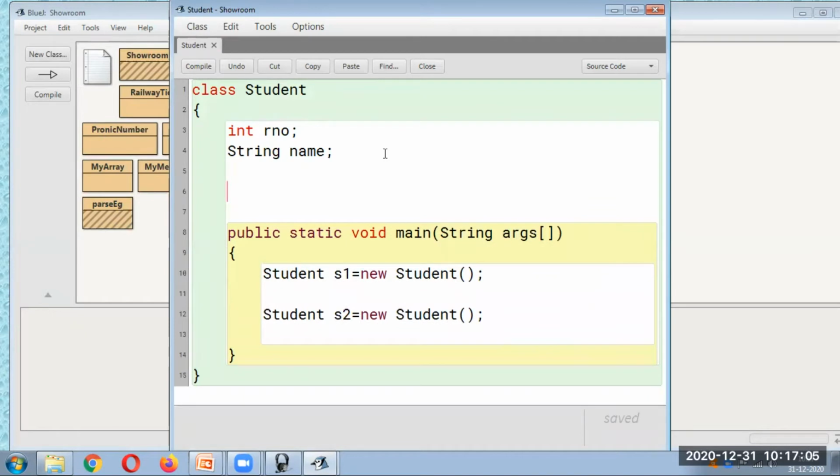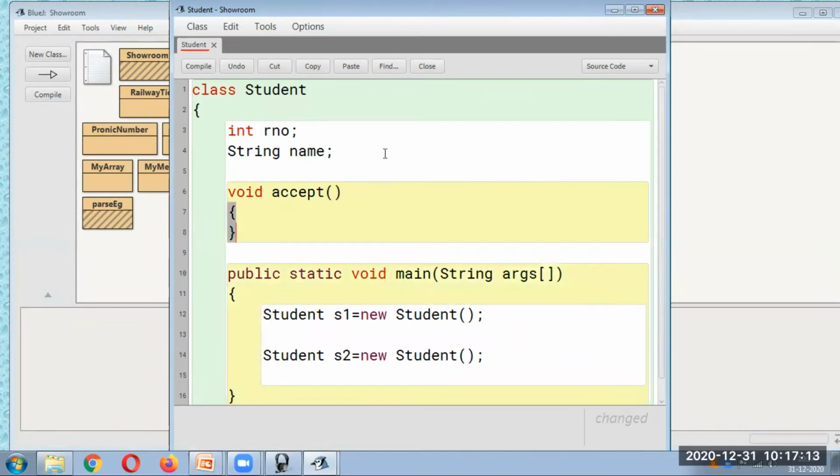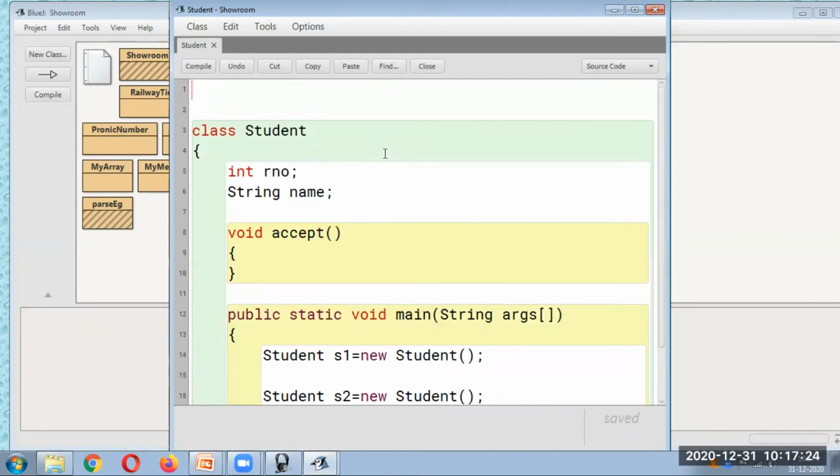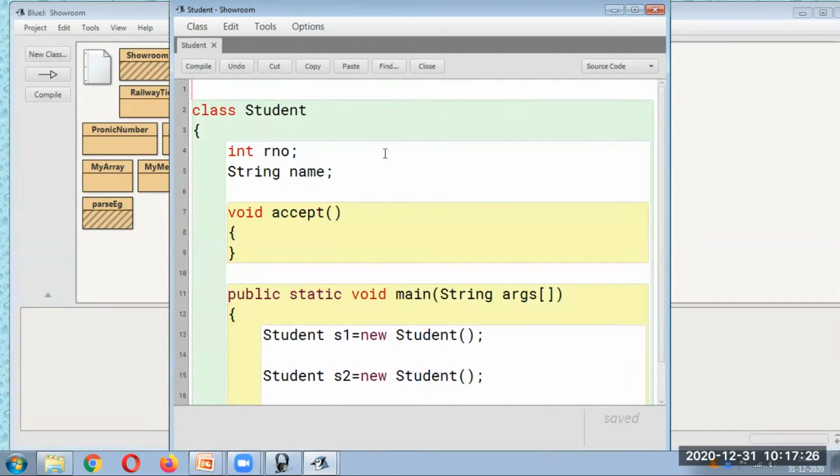So let's say we want to access the data, so we would write void accept. Here, whatever is accept related, that is, if you want to accept the information from the user, you would make use of the Scanner class. So you have to use the import over here. We'll take a very basic example. Already you are aware of how to take the data from the user. We'll write import.